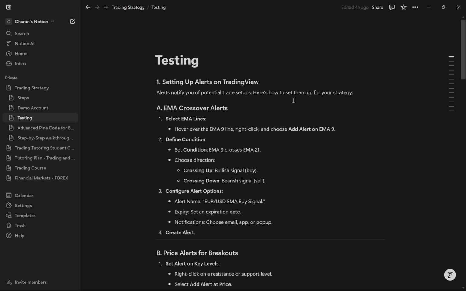Let's go to testing. When I talk about testing, I mean setting up alerts on TradingView. Alerts notify you of potential trade setups. So I want to have all the alerts set up.